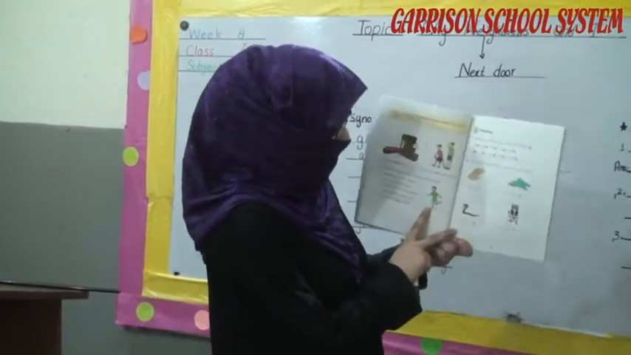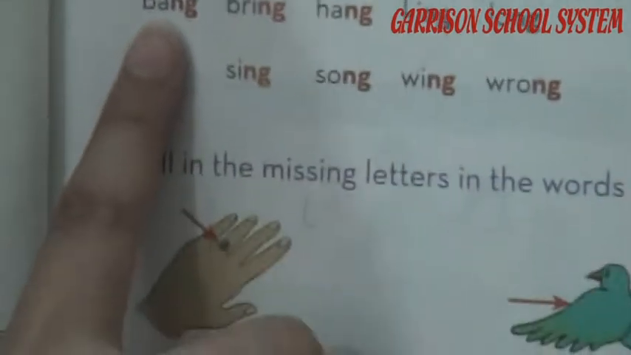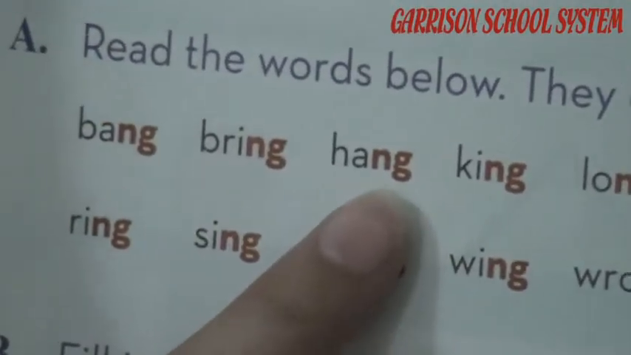Now come on the next page, which is about your spelling words. As you can read in the last 3 chapters, you can also easily read about spelling. Read the words below that end with the ng sound. Means that sound words. You have to read B-A-N-G, bang. Ng sound like bring, hang, king, long, ring, sing, song, wing and wrong. These are all the words that have one similar sound.